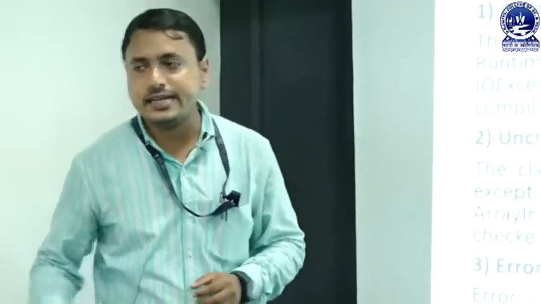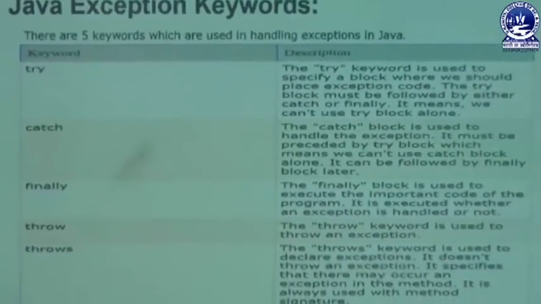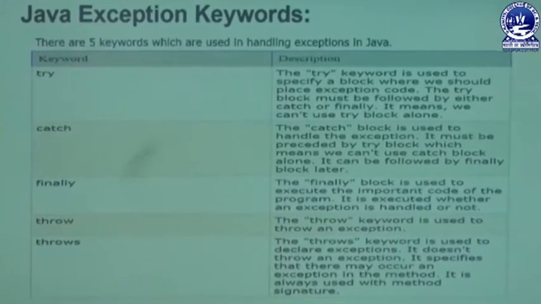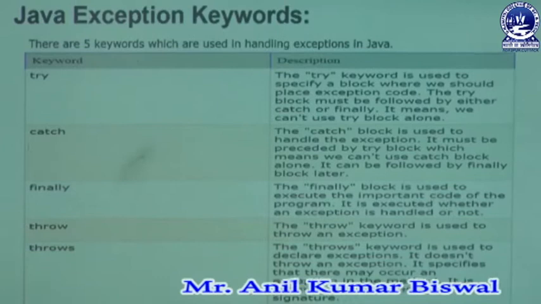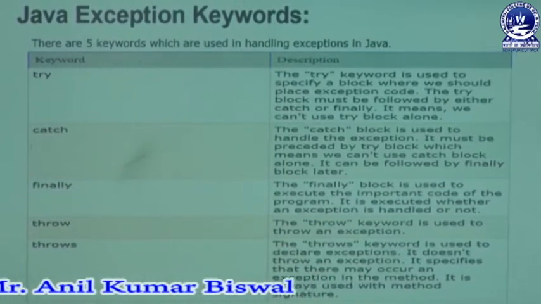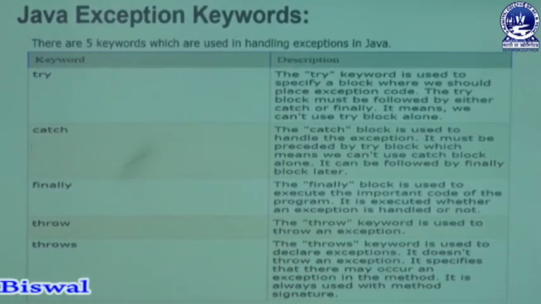Let us focus on the next slide, that is known as Java exception keywords. That means whenever a user is performing a specific type of exception-relevant program, at that time a user can use some specific keywords. What are they? The first keyword is try, next catch, next finally, then throw, last throws. We have 5 keywords, and these keywords are specially used in our exception handling concept.